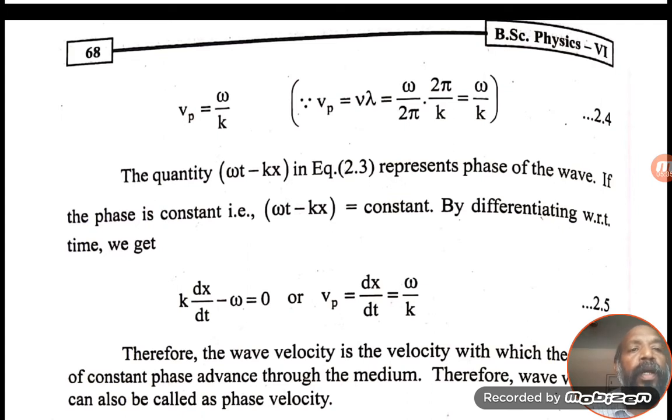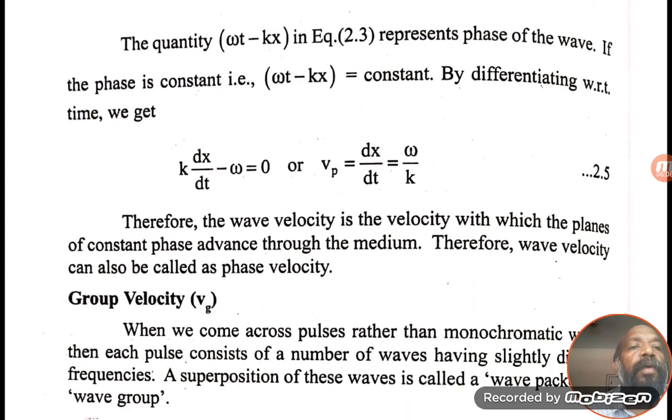So differentiating, k dx by dt minus ω equals 0, or Vp equals dx by dt, which is ω by k. In this way also we get the phase velocity, by differentiating the phase ωt minus kx with respect to time. So the wave velocity or phase velocity we calculated is Vp equals ω by k.